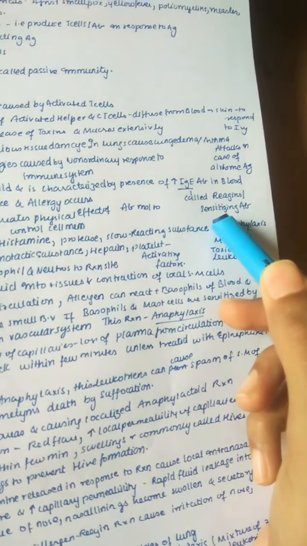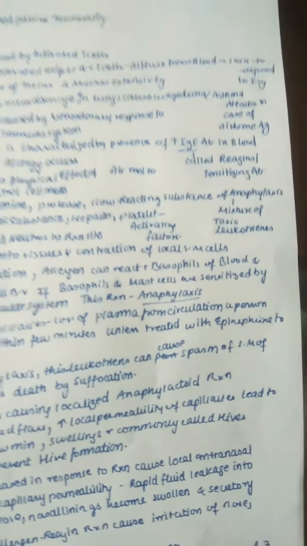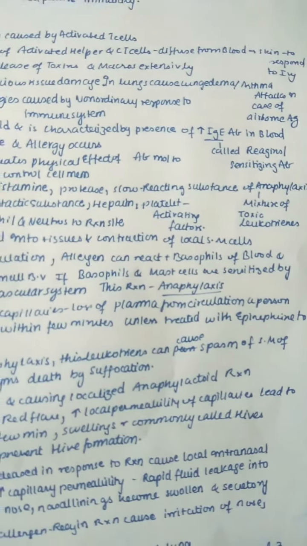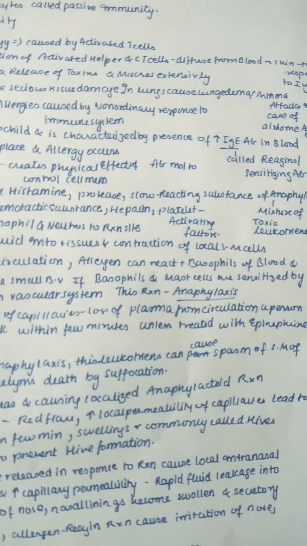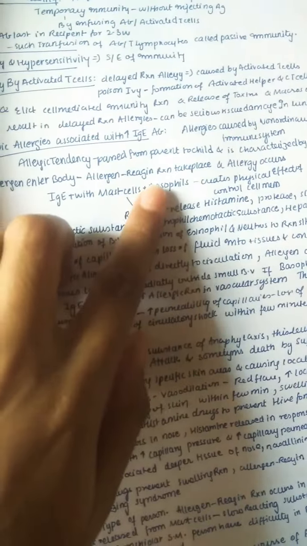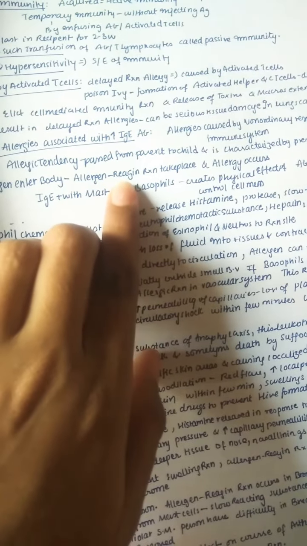So it can also be genetically passed from parent to child, like having a greater amount of IgE. If the normal amount of IgE is present, it's okay, but high amounts of IgE are mainly seen in allergic reactions and also sometimes in parasitic infections. So you can see the allergen enters the body and the allergen-reagin reaction takes place, that is, it sensitizes the IgE antibody and the allergy occurs.